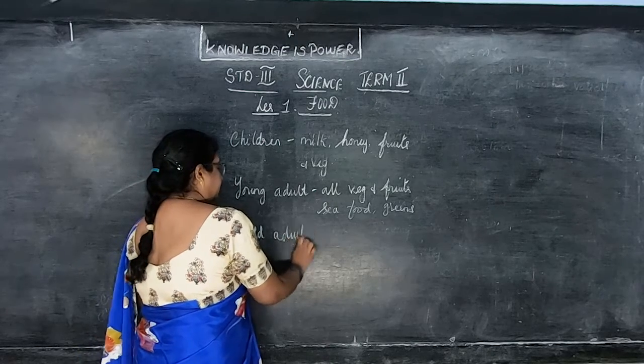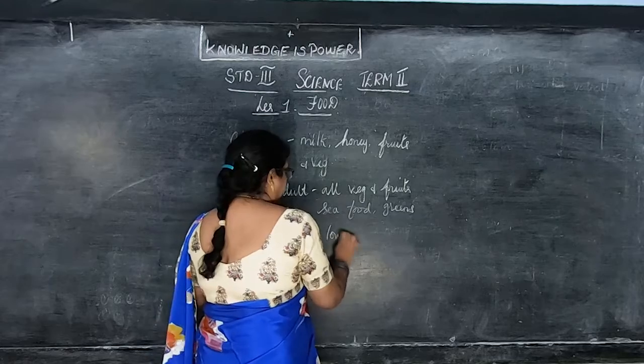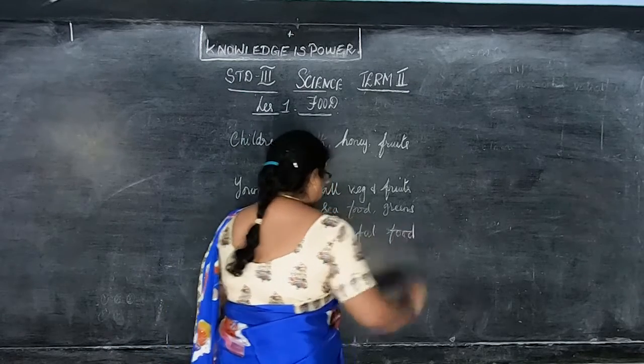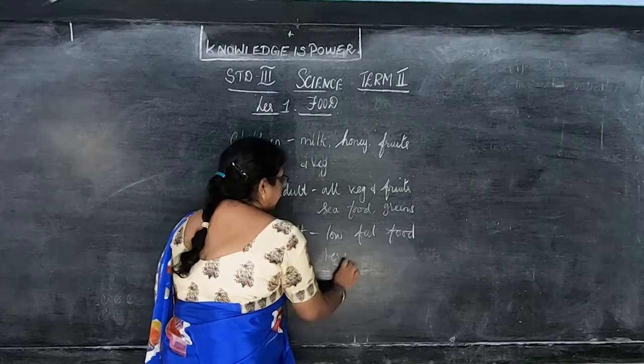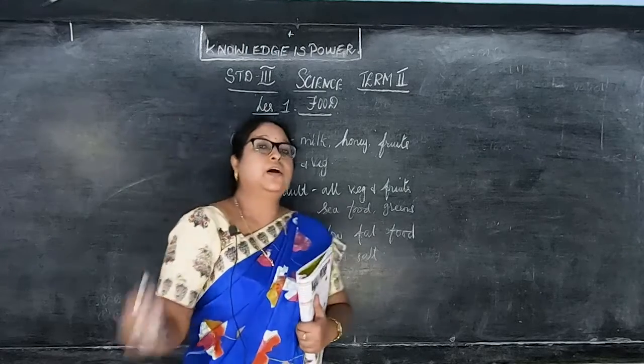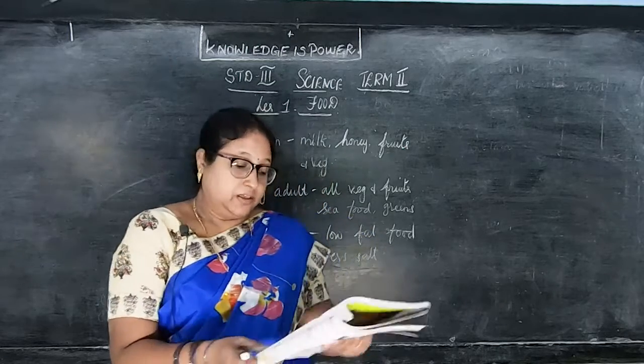It is low fat food they have to take. Low fat food. Then food with less salt. These old adults should take. Now, did you understand what the children should eat, what the young adults and the old adults should eat? Okay.